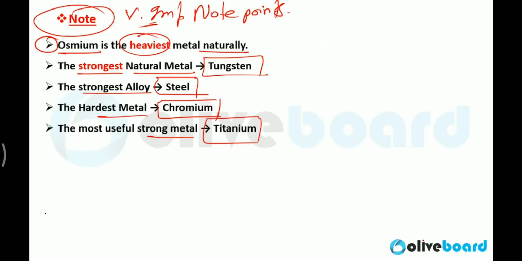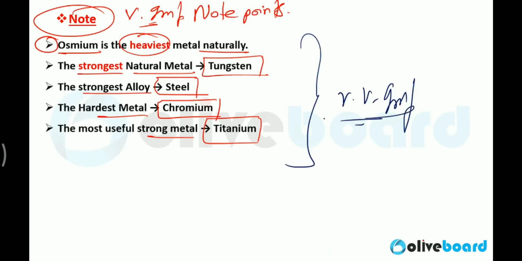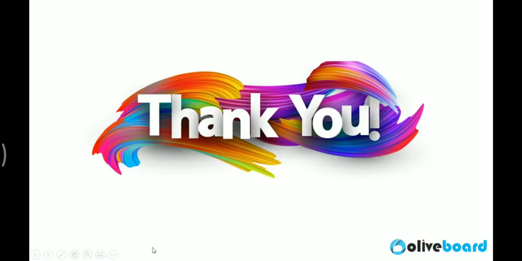You will get questions directly. The heaviest metal on the earth's surface is osmium. The strongest natural metal is tungsten. Which one of the following is the strongest alloy? Steel. The hardest metal is chromium. The most useful strong metal is titanium. All this information is very, very important. And from here your chapter ends today.